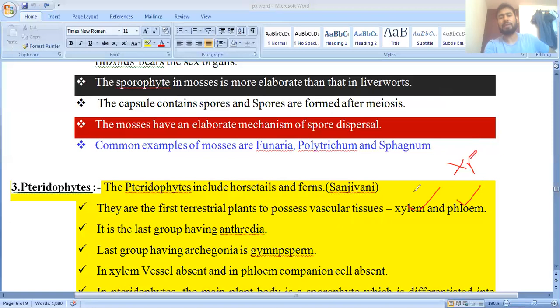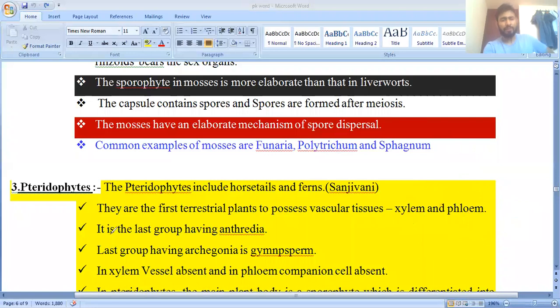In Pteridophyta, xylem lacks vessels and phloem lacks companion cells. So remember, companion cell absent in the phloem and xylem lacks vessels. Clear? This is an important characteristic of the Pteridophyta.